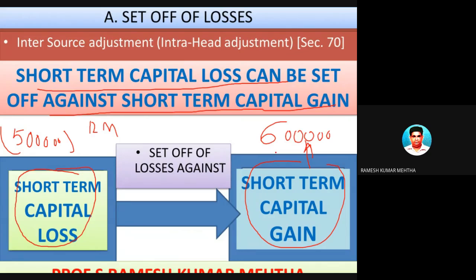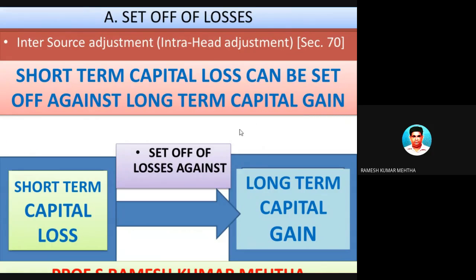Sale of shares within 12 months of acquiring them can give a short-term capital gain or loss. So short-term capital loss can be set off against short-term capital gain.